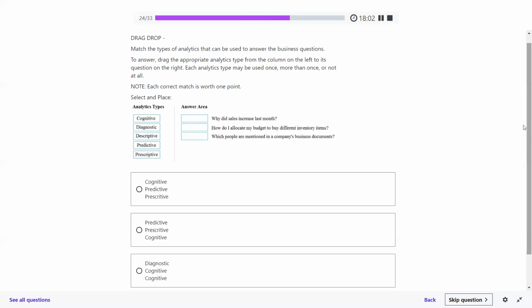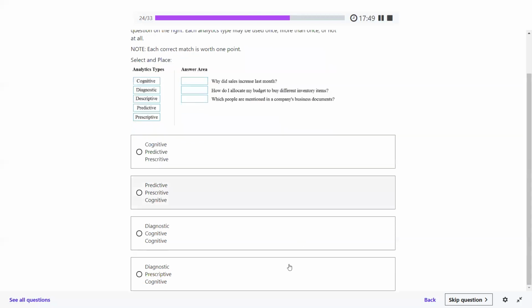Diagnosis is already used. Descriptive is not supposed to be there. Predictive is not there, right? It will be the cognitive only. Okay, cognitive will be there. So the answer will be the last option, right? Diagnostic, prescriptive, and cognitive, right?